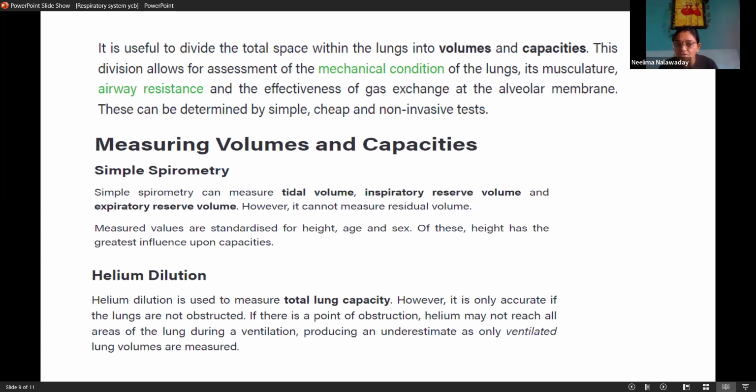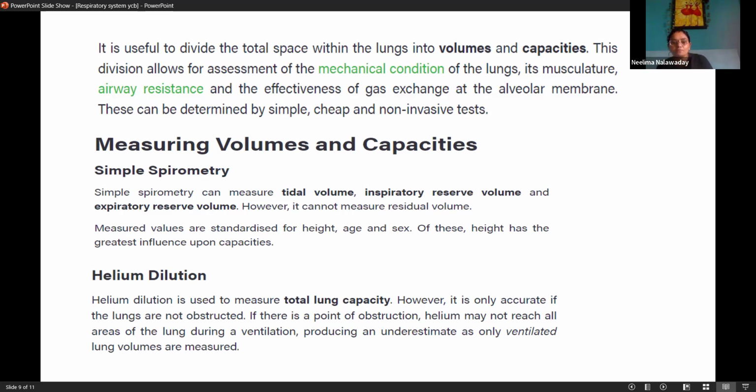This division allows for assessment of the mechanical condition of the lungs, its musculature, airway resistance, and effectiveness of gas exchange at the alveolar membrane. So it is for diagnosis and treatment purposes actually.